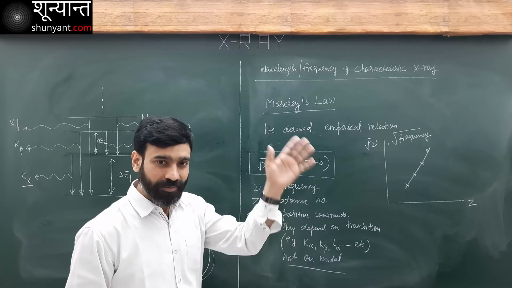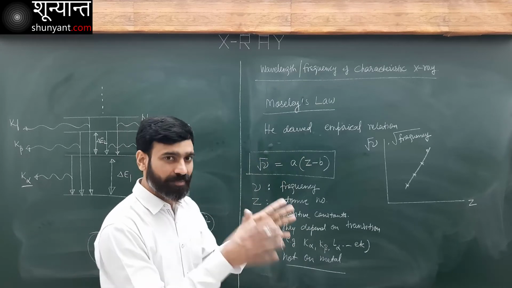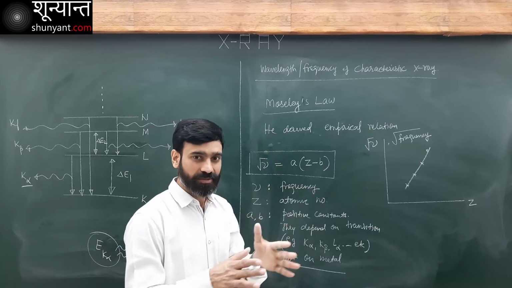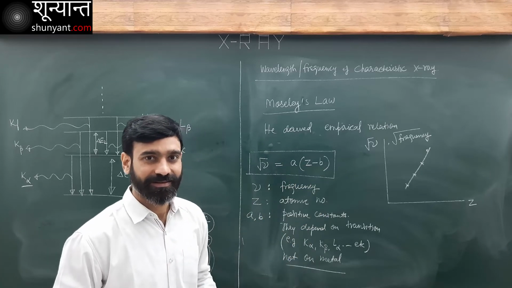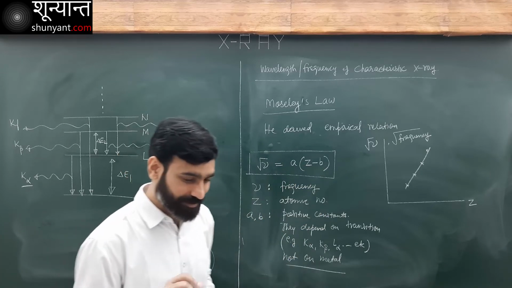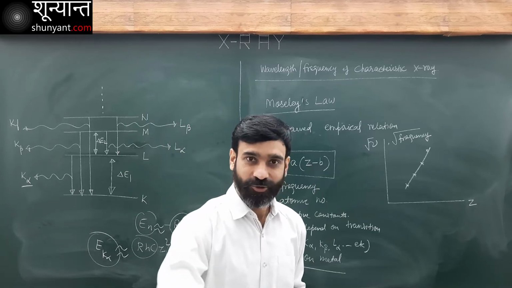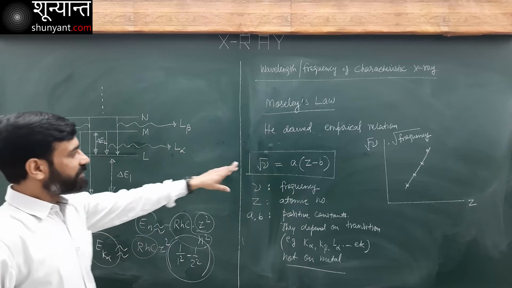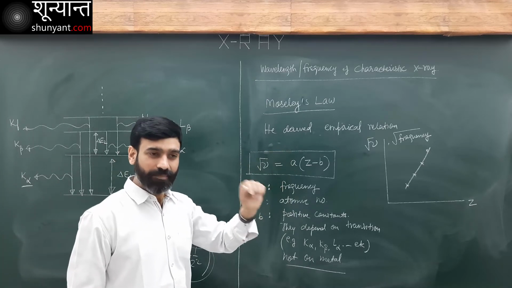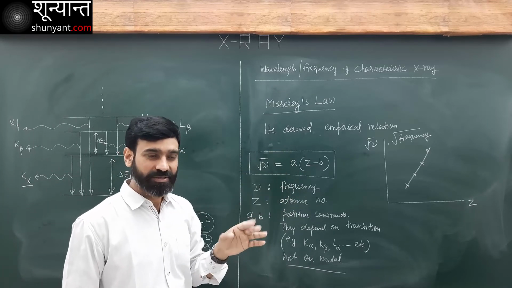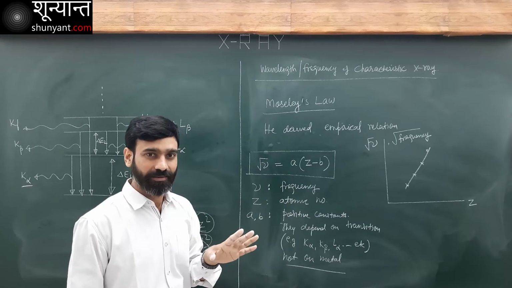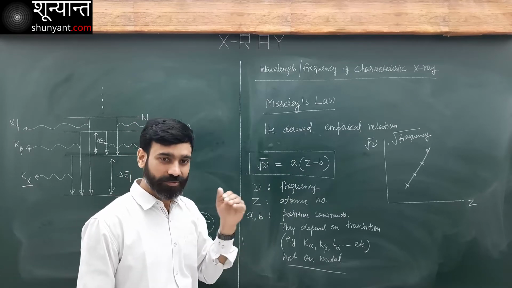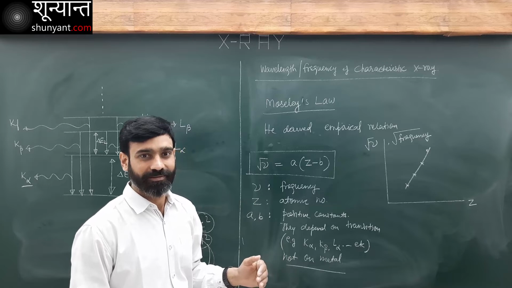K beta of any metal is going to have some value for A and B. It will be fixed for K beta for all the metals. Do you understand this point? Understand it very clearly, it is going to be confusing in exams. So this is what he derived empirically, based on data only, no theory. There was no Bohr's model in those times.